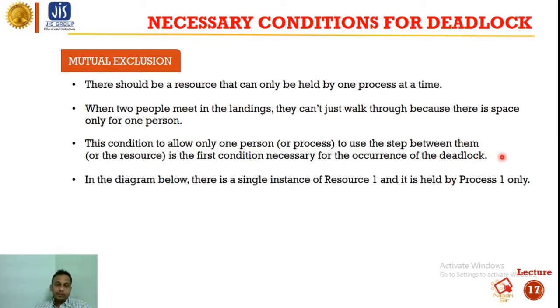In the diagram below, we can see that resource 1 is held by process 1 only, and it will wait for another process. So this is mutual exclusion.